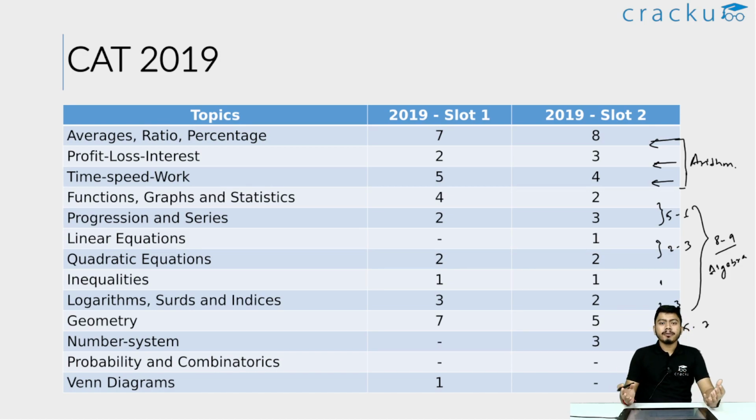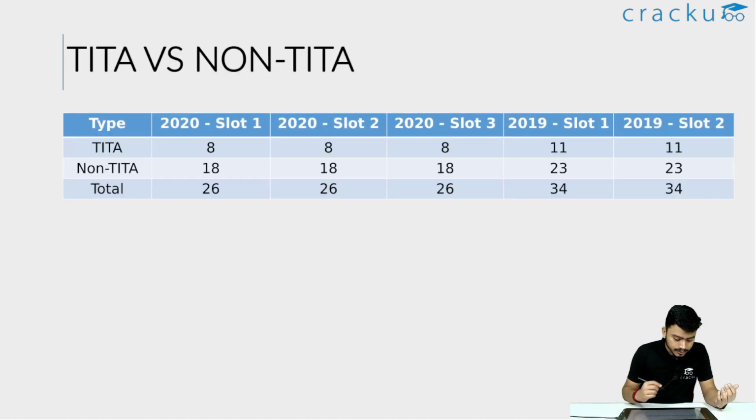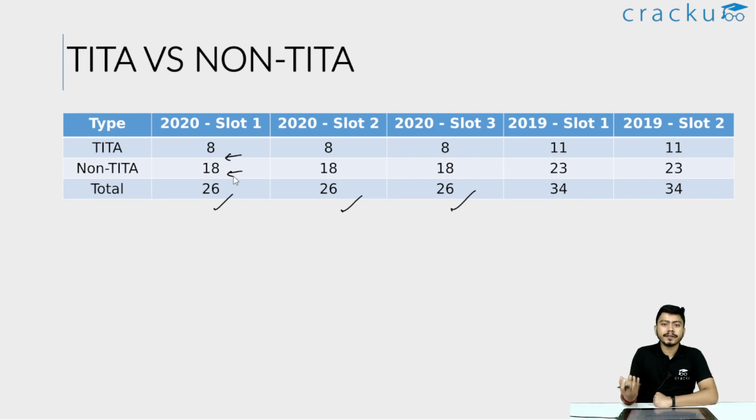Now, this was the topic-wise distribution of different topics and concepts in the quant section. Now, what about TITA versus non-TITA? That is again a very important statistic to look into. So let's look into these figures. If you see, 2020 had 26 questions in each slot, and out of these 26 questions, each of the 3 slots had 8 TITA questions, and the remaining 18 questions were MCQs. So you can expect close to 33% TITA questions in the CAT.